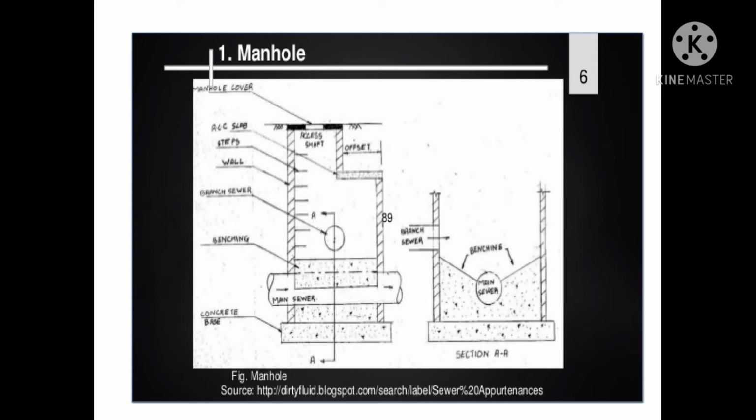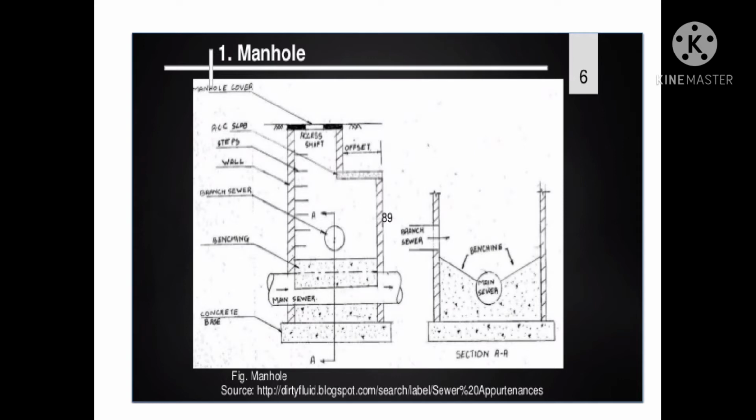The benching. The bottom or inverted portion of the manhole is called benching. The bottom portion of the manhole is constructed in cement concrete. A semicircular or U-shaped channel is generally constructed and the sides are made to slope towards it, as shown in section AA of the figure. The concreting is known as benching and facilitates the entry of sewage into the main sewer.